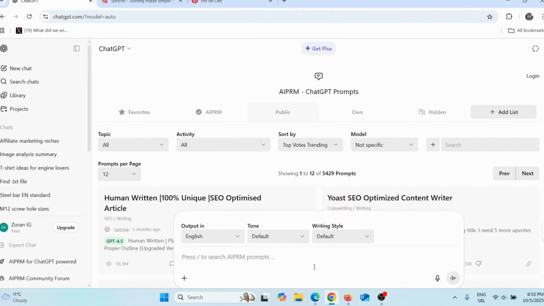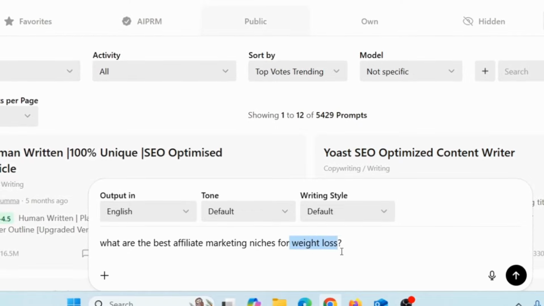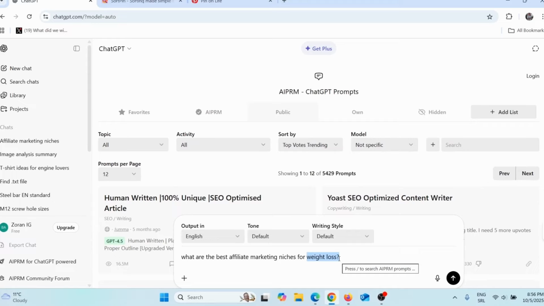So first thing you need to do, you need to choose your niche. Now it is best if you choose something that you love, something that you like, something that you actually know, something that you understand. Now if you don't know what exact niche to choose, well, you can simply come here on ChatGPT and you can ask it a question. You can say something like this, for example, what are the best affiliate marketing niches for weight loss? Here you can add your own keyword, weight loss, dogs, cats, workout, travel, or whatever you want. But for this purpose, I will stick with the weight loss and simply press enter.